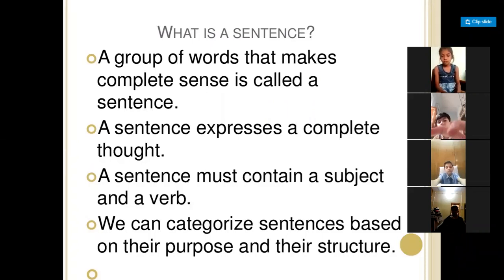Second point, a sentence expresses a complete thought. Third, a sentence must contain a subject and a verb. Now, what is a subject? That I will tell you. And what is a verb? A verb can be a helping verb also, and a verb can be an action word also. We can categorize sentences based on their purpose and their structure.